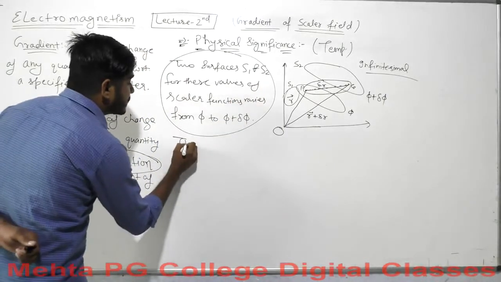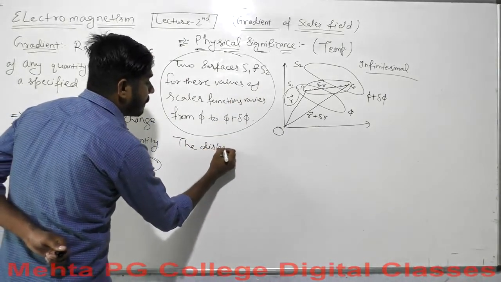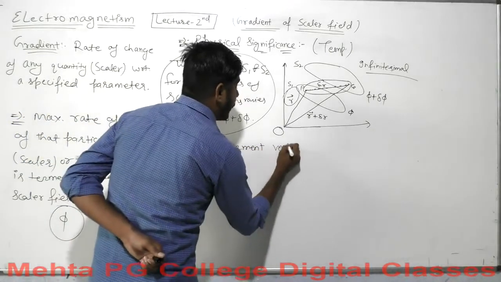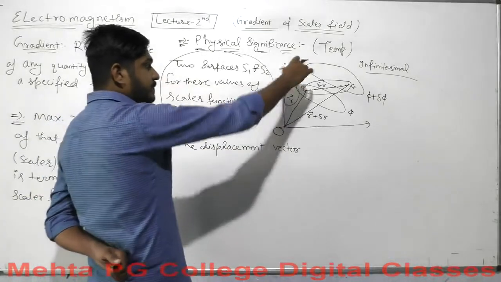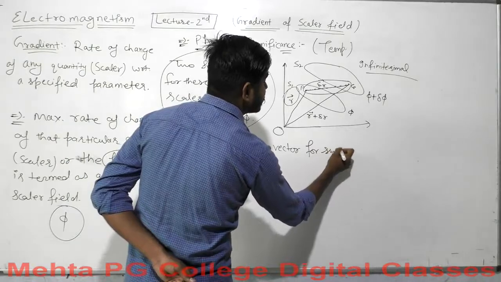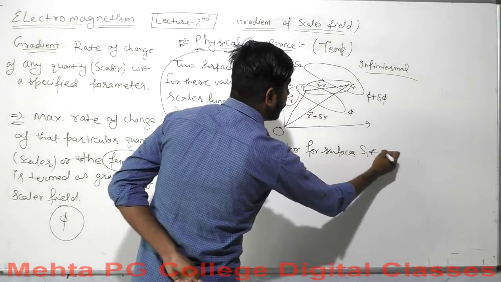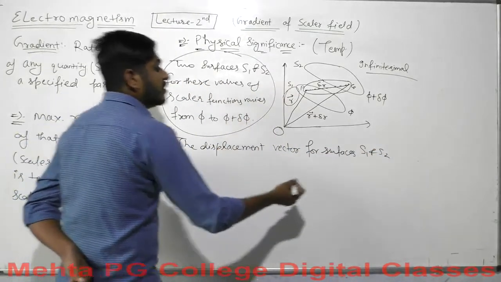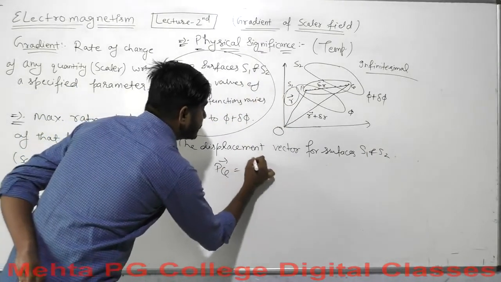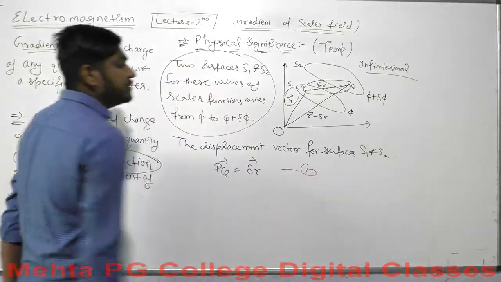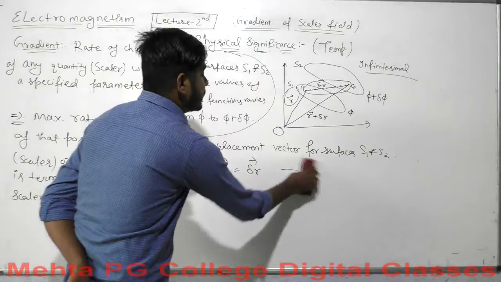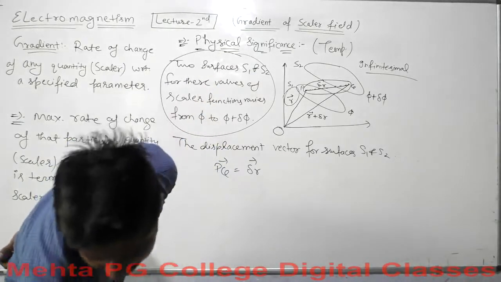Okay, the displacement vector for surfaces S1 and S2, what will it be? It will be PQ. Okay, so PQ vector, and what is it? It is delta r. So consider it as equation 1, because we are going to use the result for our further calculation. Well, I don't think we need to specify it as an equation, you just have to consider it in your mind.